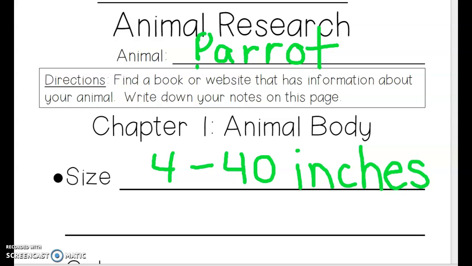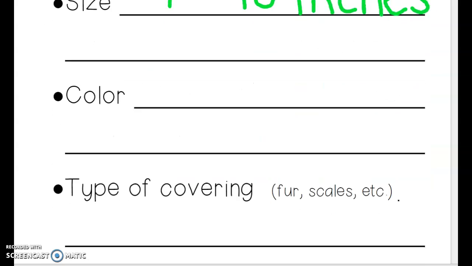So what we want to do now is go to color. Well, I know that they have many colors.